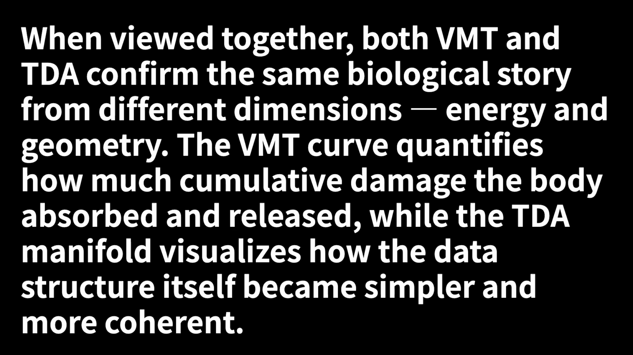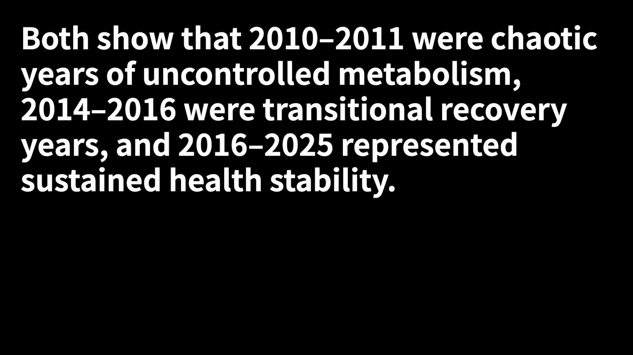When viewed together, both VMT and TDA confirm the same biological story from different dimensions, energy and geometry. The VMT curve quantifies how much cumulative damage the body absorbed and released, while the TDA manifold visualizes how the data structure itself became simpler and more coherent. Both show that 2010 to 2011 were chaotic years of uncontrolled metabolism, 2014 to 2016 were transitional recovery years, and 2016 to 2025 represented sustained health stability.